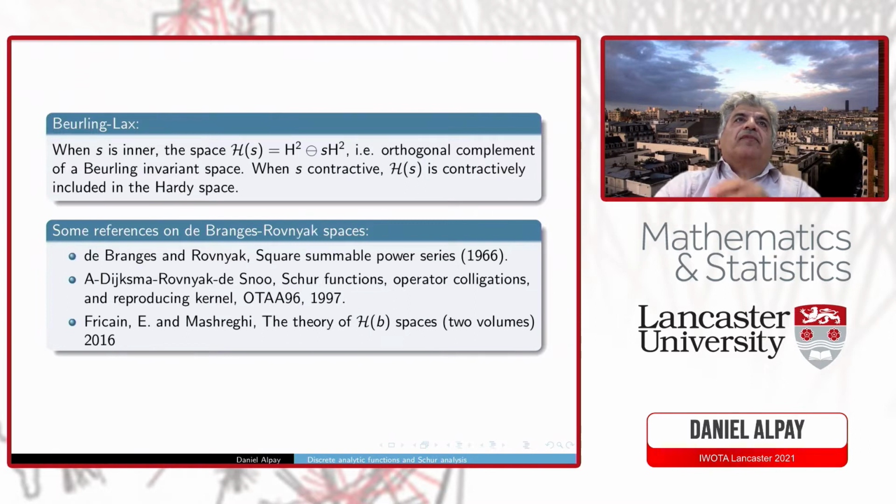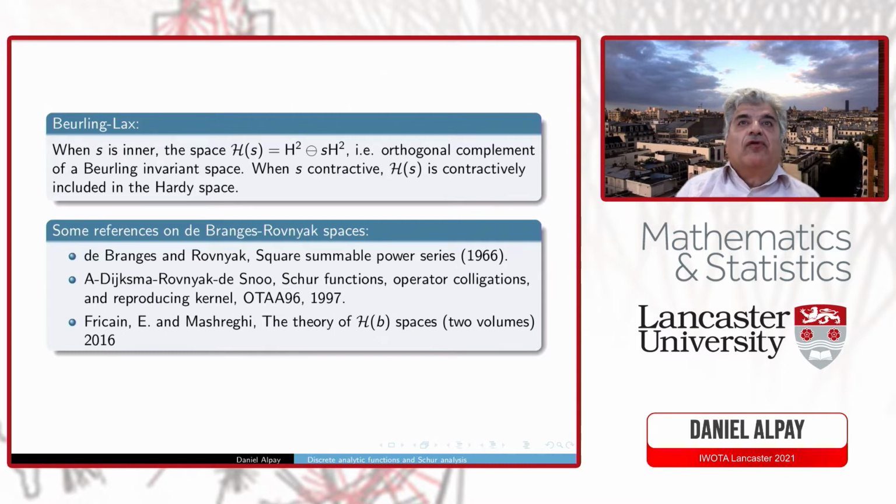So the Beurling-Lax theorem, and we'll try to have a similar one here, means really that when S is inner, the space H of S is an orthogonal complement of a Beurling invariant space. When S is contractive, you have other versions of the Beurling-Lax theorem, where H of S is contractively included in the Hardy space. You can also leave the Hardy space in another more general setting, in the indefinite case, but I will not go into them. Here I mention a number of references on these de Branges-Rovnyak spaces.